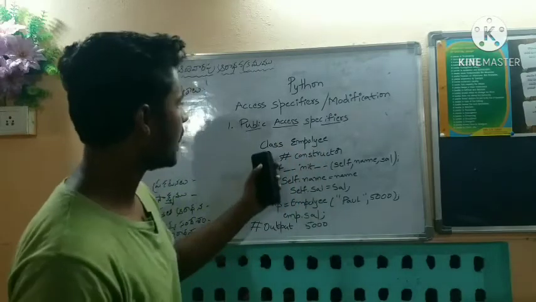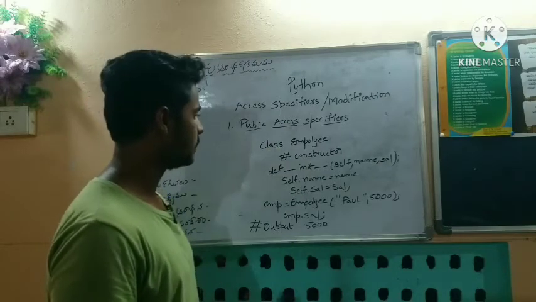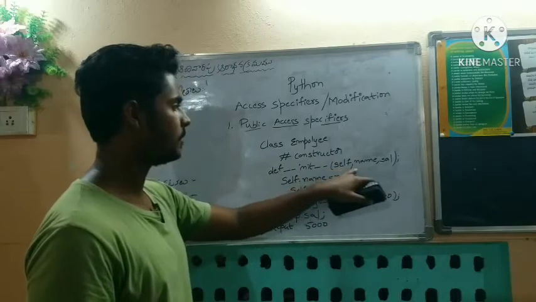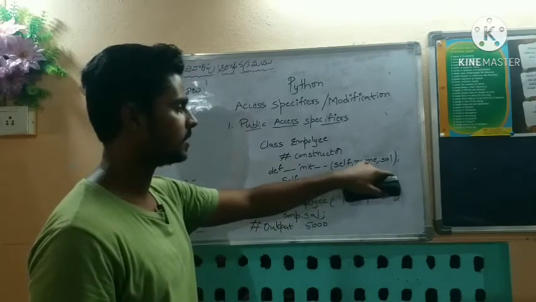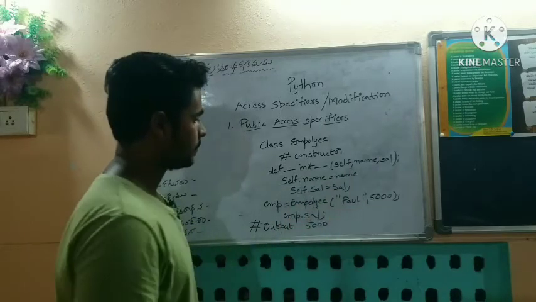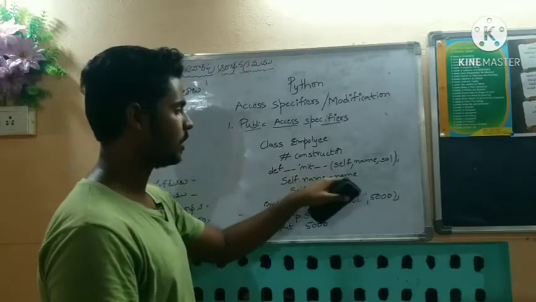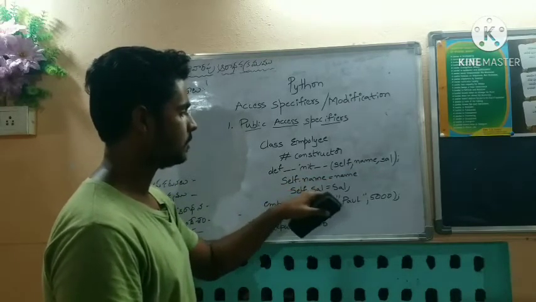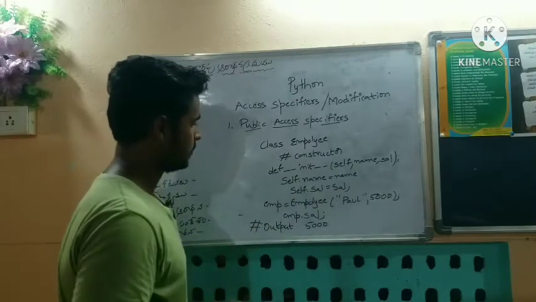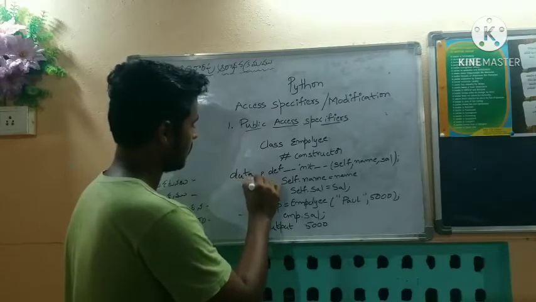Here is the code for a class Employee. Let us take a class Employee with a constructor, where self is the default. Here we take two arguments, name and sal. Here self.name equals name, and self.sal equals sal. These are the data members.